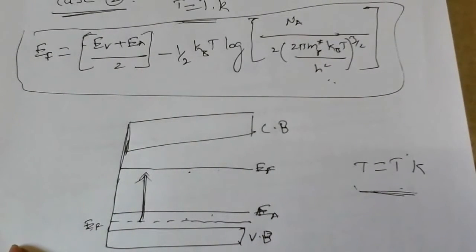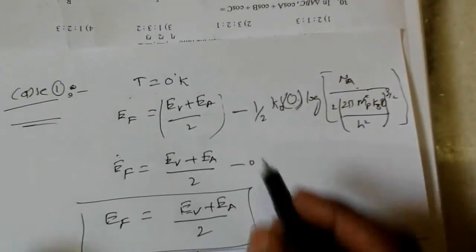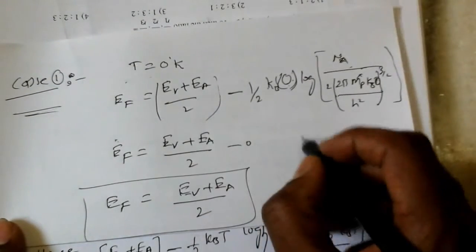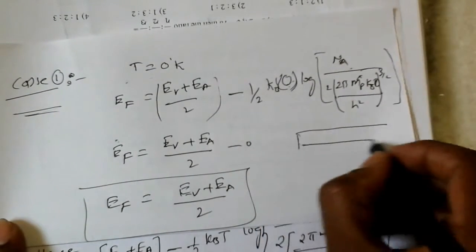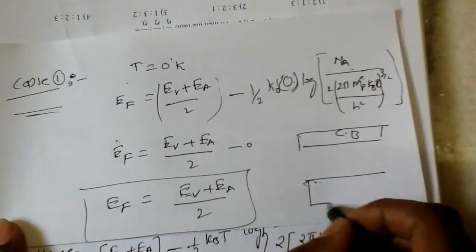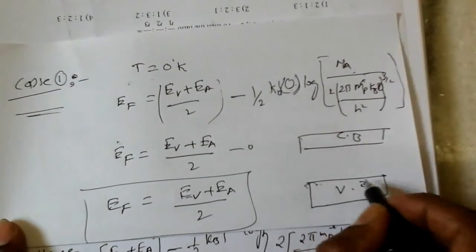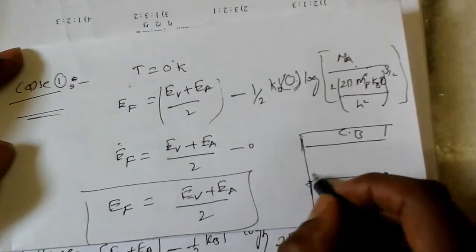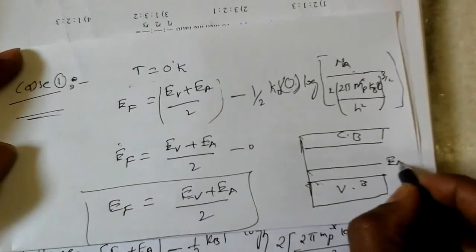But now in case 1, the Fermi energy level will be like this. Conduction band CB, valency band VB, and this EA.